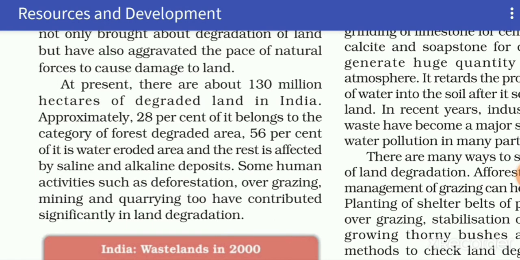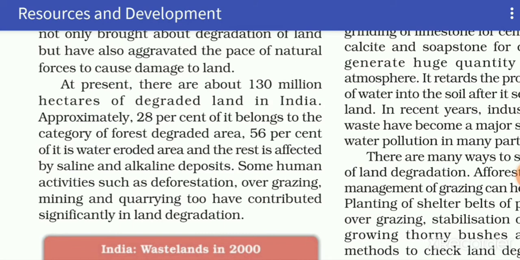Here data has been given which shows that about 130 million hectares of land is degraded. Approximately 28% of it belongs to forest. 56% of it is water eroded area, means due to heavy rain soil erosion damaged the land, and the rest is affected by saline and alkaline deposits in which soils have been harmed by soluble salt and acids.